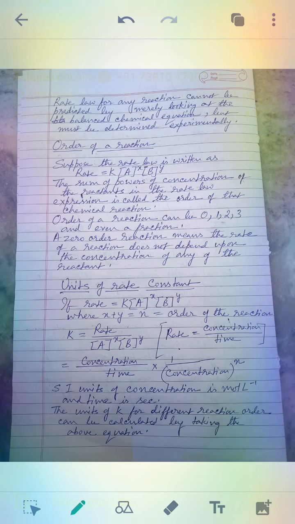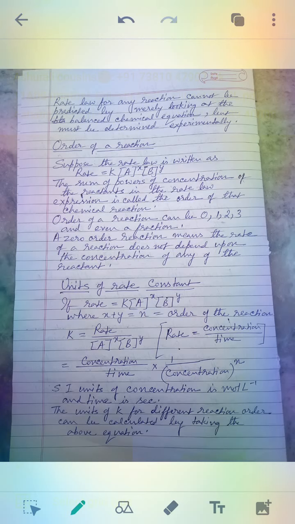Now k is there in the equation, which is called the rate constant. So what is the unit of the different types of rate constant that you have to find out? We know that rate equal to k, a to the power x, b to the power y. If I write x plus y as n, which is called the order of the reaction, then k can be written as rate divided by a to the power x and b to the power y.